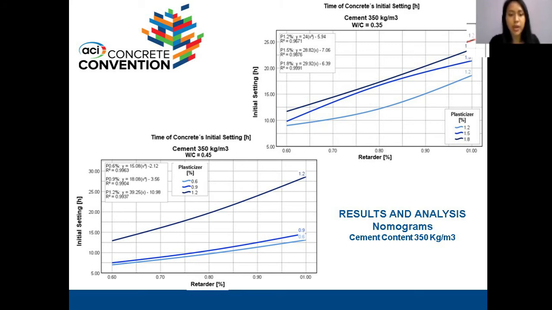It is observed that as the retardant and plasticizer increase, the initial set time is delayed. This test is very sensitive to changes in temperature caused by mechanical failures, electrical outages, and laboratory use. Therefore, certain scenarios have to be repeated to confirm the results. Two different water-cement ratios were used for each test. For the first test the ratio was 0.35, and the second was 0.45. Both used 450 kilograms of cement per cubic meter.